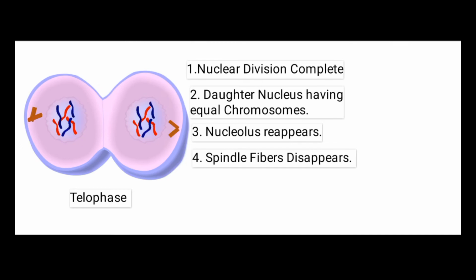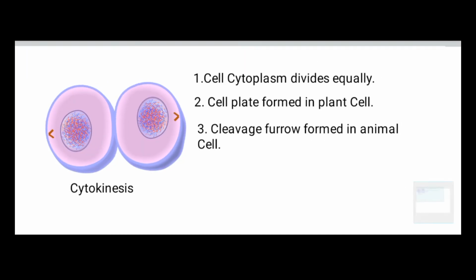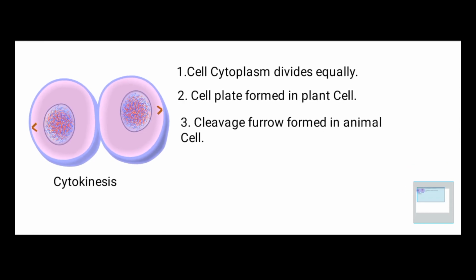Mitosis completes in two phases, karyokinesis and cytokinesis. After completion of telophase, karyokinesis completes, and now the second main phase is cytokinesis, which means cytoplasmic division.